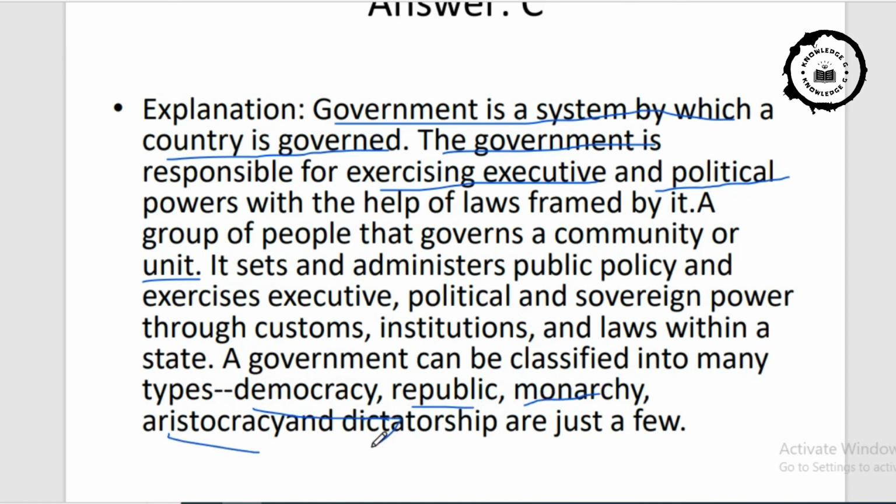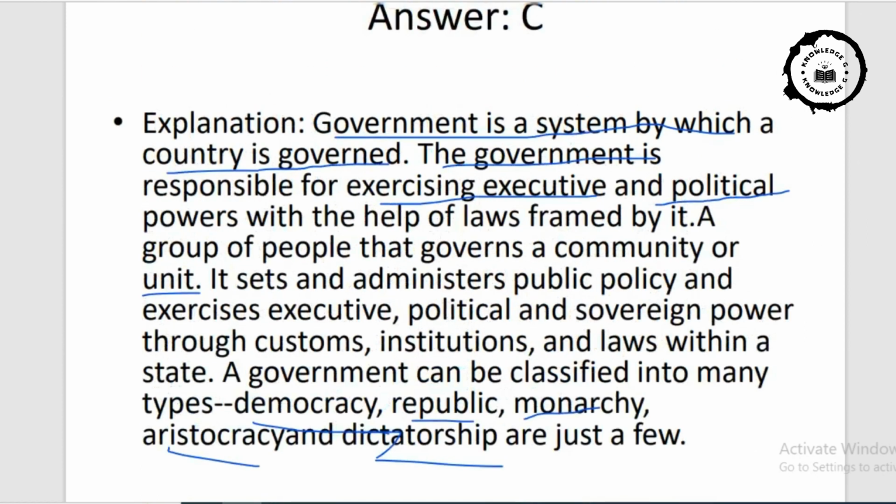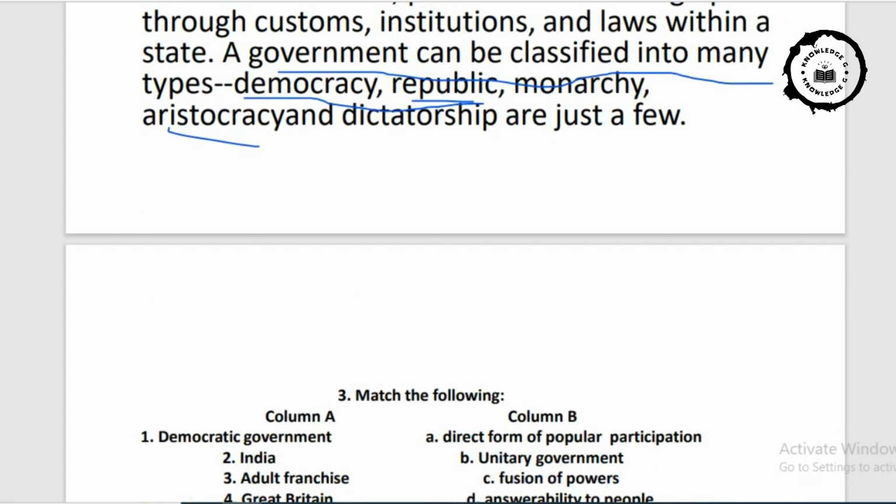and dictatorships. See, here the basic concepts are given. See what the governments are, or what is government all about, and the types of governments are clearly mentioned. So please do read this slide or this page. Now come to the next question.